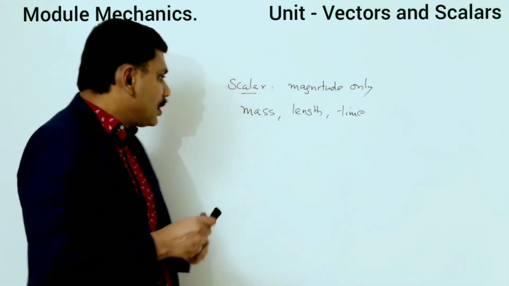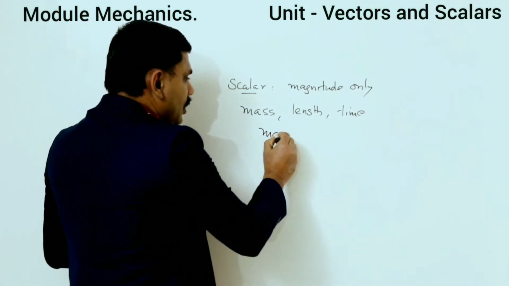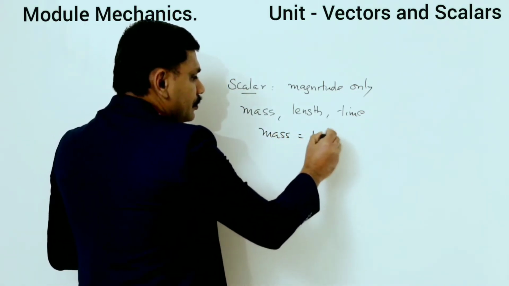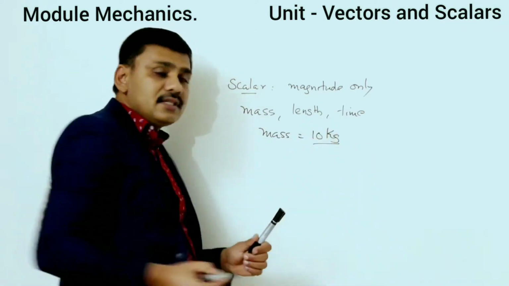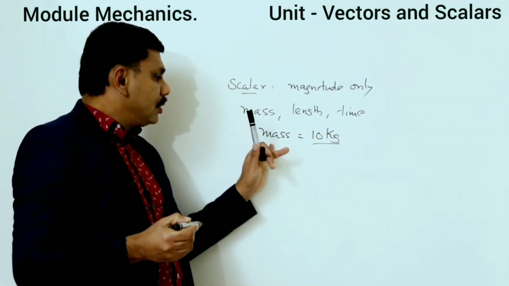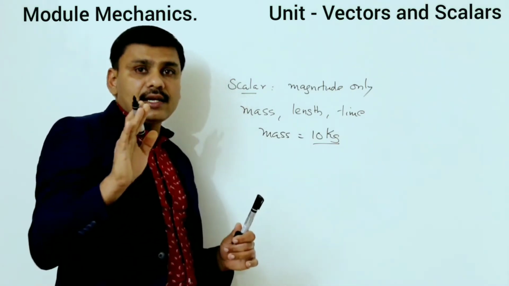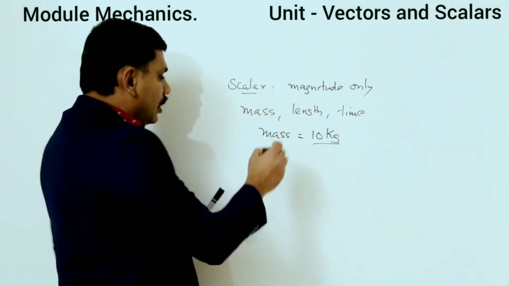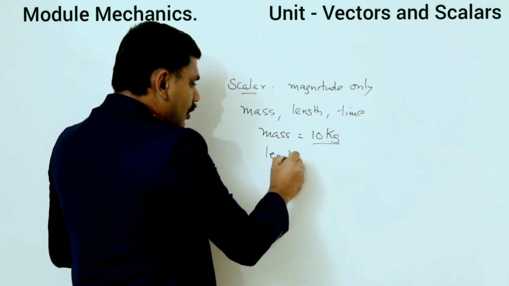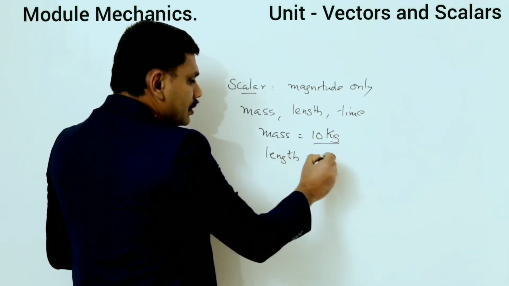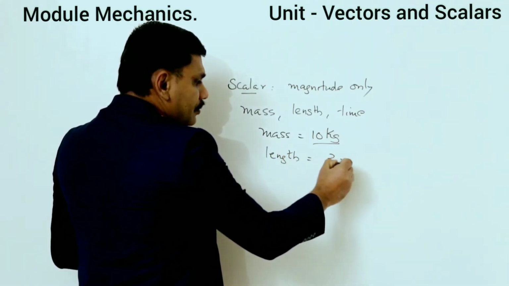So mass equal to 10 kilogram. This is the magnitude. The magnitude of the mass is 10 kilogram. We don't want any direction to express mass. Then the length of a room is 3 meter.